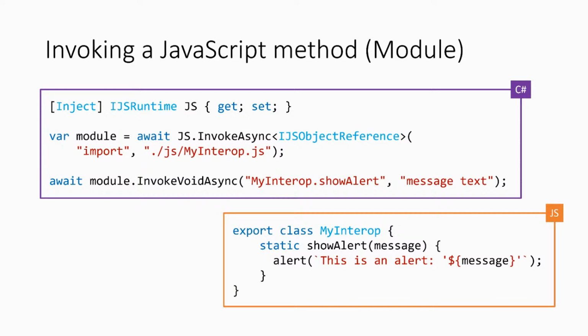So yeah, that's it, right? If you have a JavaScript module or normal JavaScript that you just want to execute, it's basically a one-liner from your C#, and you can pass in any number of parameters. It gets magically serialized into something that JavaScript can work with.